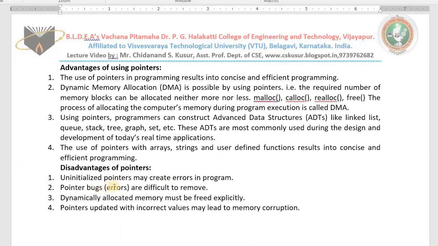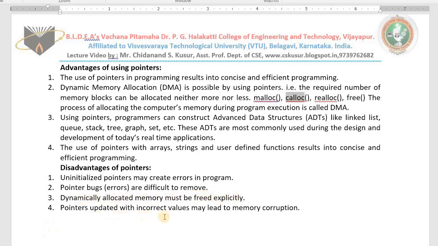And pointer errors are very difficult for you to remove. You need to be thorough with pointers. And dynamically allocated memory must be freed, deallocated. I allocate the memory by using malloc, I allocate the memory using calloc, realloc. Once the work completes, you have to deallocate it, otherwise it may create problems for you. That is what we call dynamically allocated memory must be deallocated compulsorily.